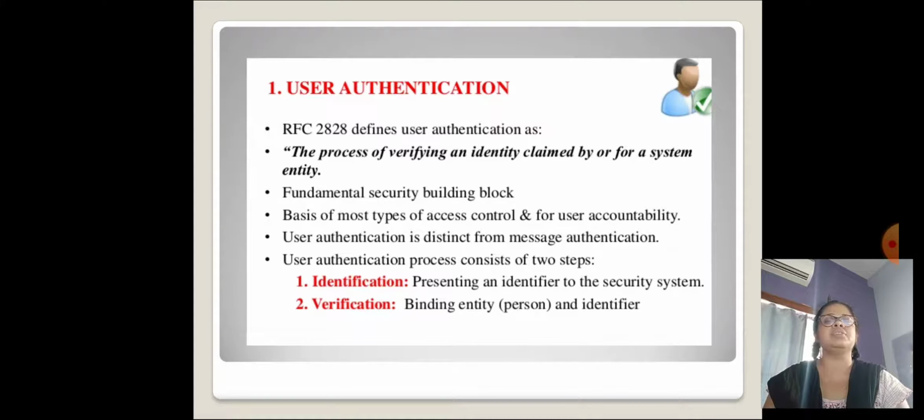User authentication process consists of two steps: identification, presenting an identifier to the security system; and verification, binding the entity or person and identifier.